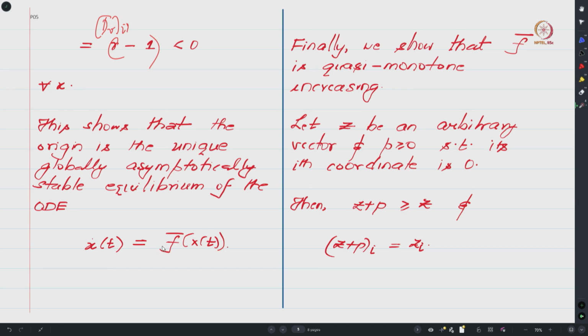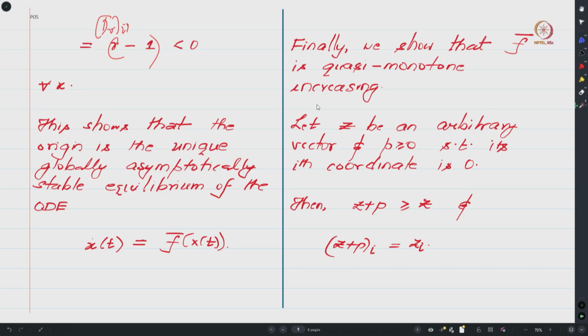So by working with this F upper bar, checking whether the origin is a globally asymptotically stable equilibrium or not becomes very easy. We just have to verify some algebraic expression. Furthermore, we will now show that this F upper bar is actually quasi monotone increasing, whose definition I had described in the previous class. If you have forgotten, you may either look up the definition from the previous class video, or go to the paper by Dongwon Lee and Niao He to check the definition of when we say a function is quasi monotone increasing.